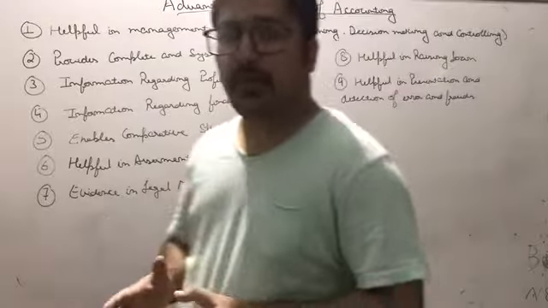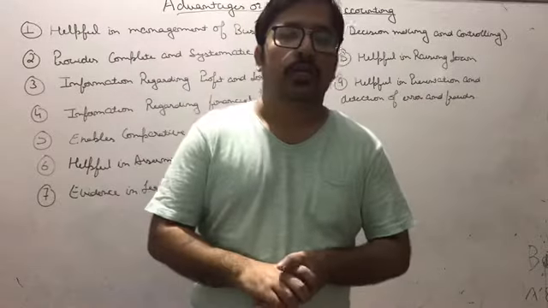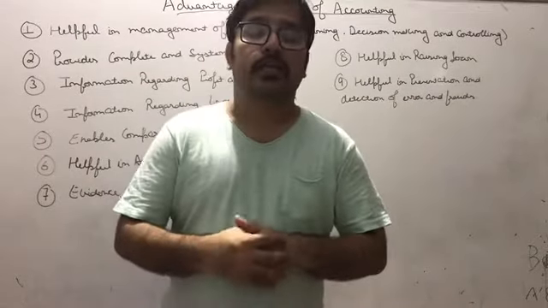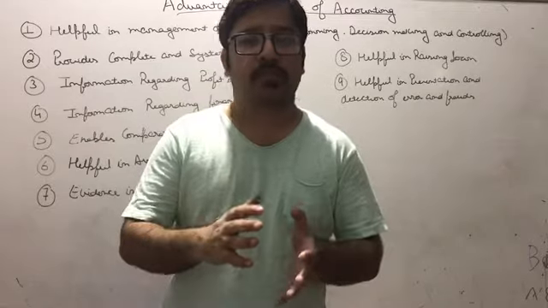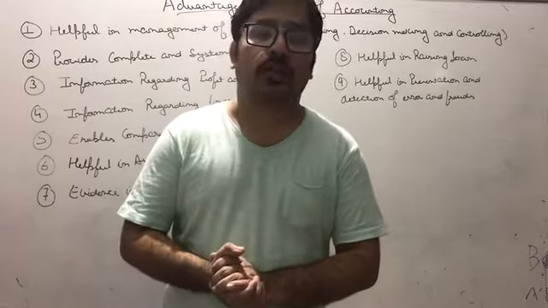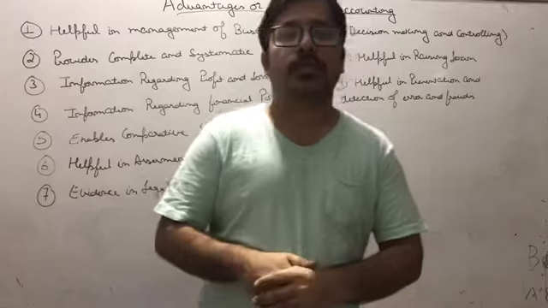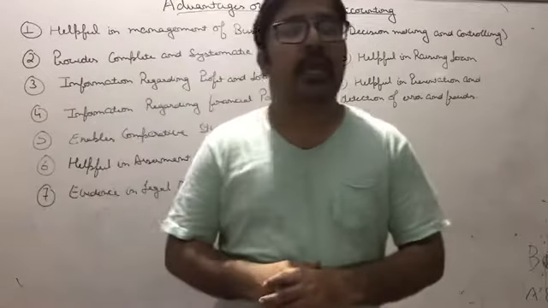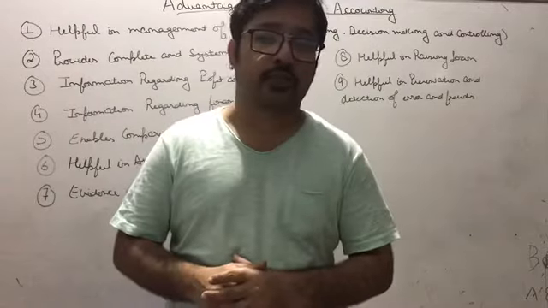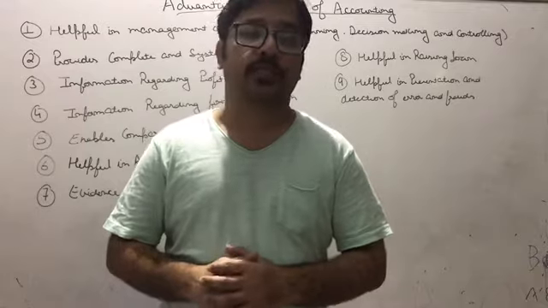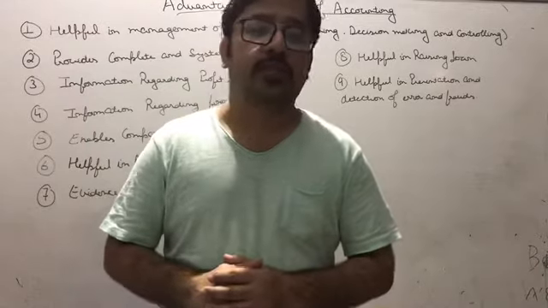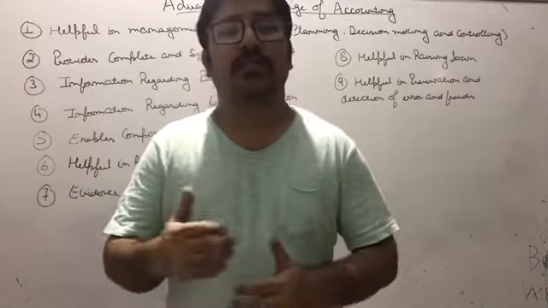Now coming towards the second point, provide complete and systematic record. Beta, if you are preparing proper books of accounts, nowadays the business is no longer very small, we are talking about large business. Nowadays the business is growing in size, and as the size grows, the complexity of the business also grows, which means that the business is becoming complex day by day.